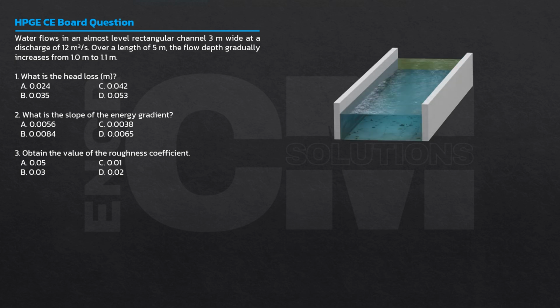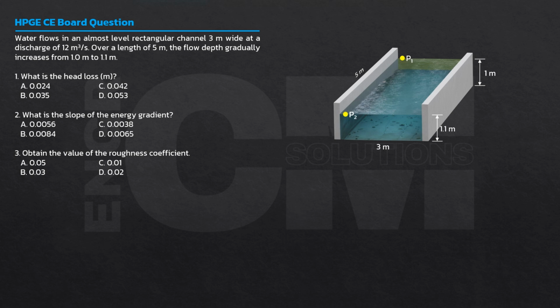So, rectangular section, ito yung ating dimension, 3 meters. Then, over 5 meters, nagbago yung depth ng flow. From 1 meter, naging 1.1 meter daw. So, of course, this is our point 1 and this is our point 2. Initially, 1 meter yung depth. Then, at second point, naging 1.1 meter yung depth ng flow.